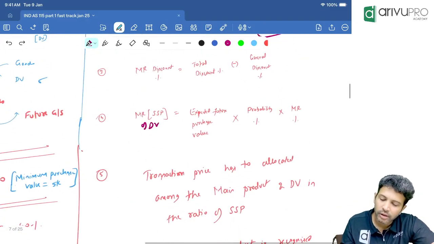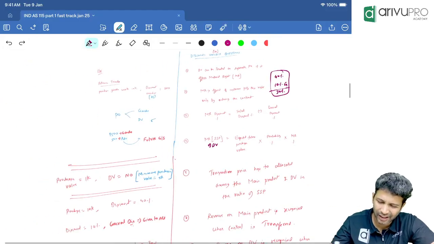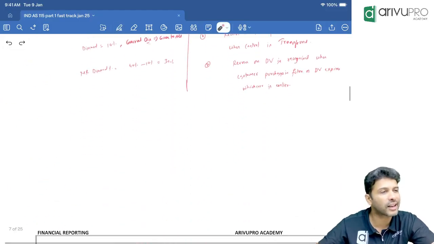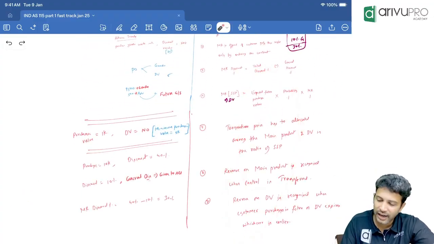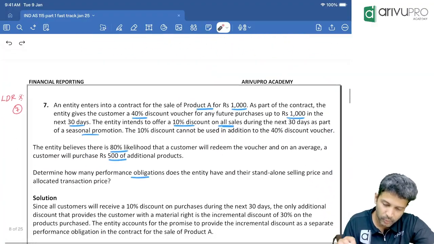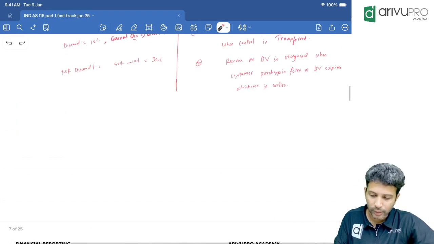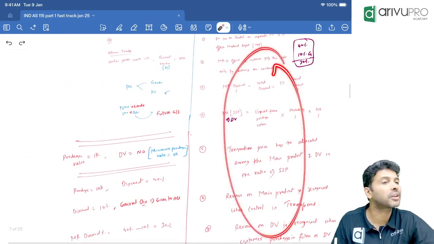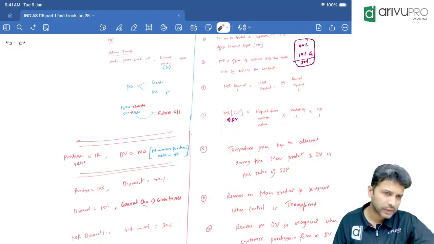Find out the standalone selling price of the goods, or maybe, hang on, I think this will not make sense to you. Let's take up a question, because of what we do in the question I've called out here. Right now, whatever steps I tell, you may not get it. So let's do one thing. Let's take one question. Question number 7. Keep it as LDR. Don't worry, whatever I've written here is the question's steps. In fact, you don't need this also. You can directly solve it without the steps also.